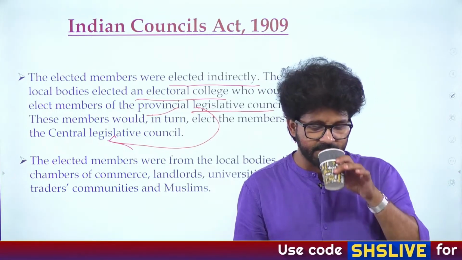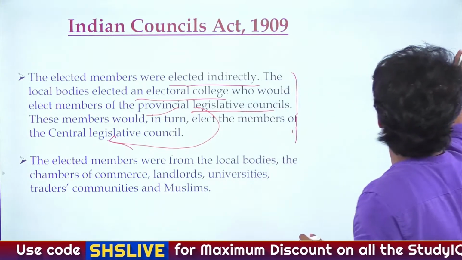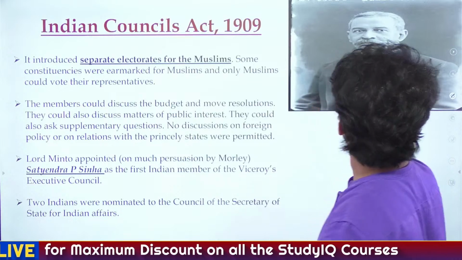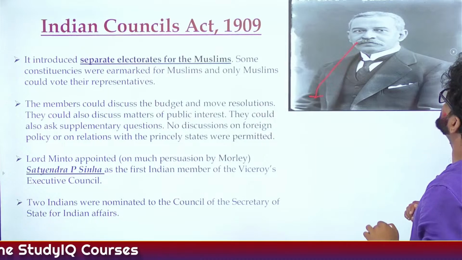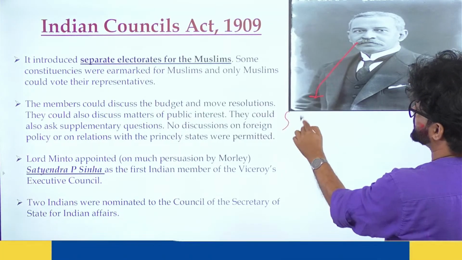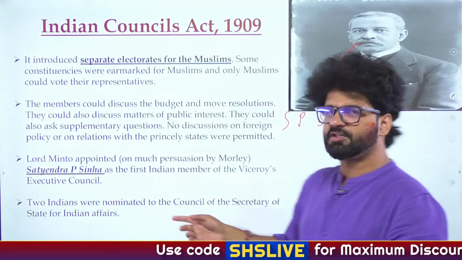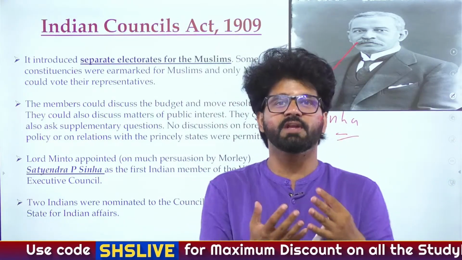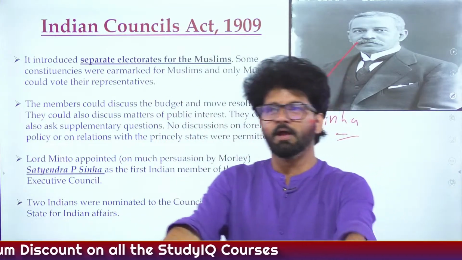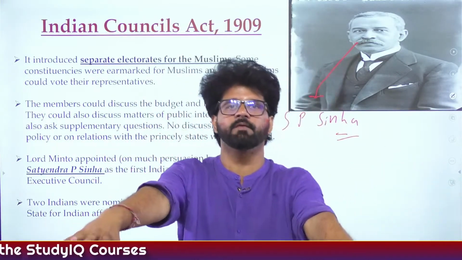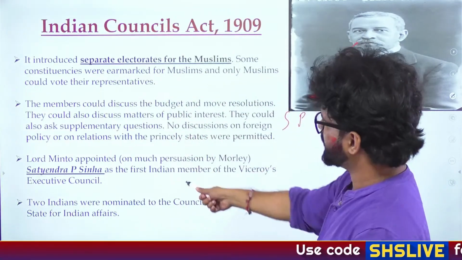So that, as Samrat is saying, 1919 Act, and Kritika is also saying, very good. Okay, sir. So again, see this sir with such a dense mustache. His name is S.P. Sinha, Satyendra Prasanna Sinha. And he is important because he is the first Indian member appointed to Viceroy's Executive Council. So out of 6 members of Viceroy Executive Council, you have your first Indian member, Satyendra Prasanna Sinha. So that is what is written here.